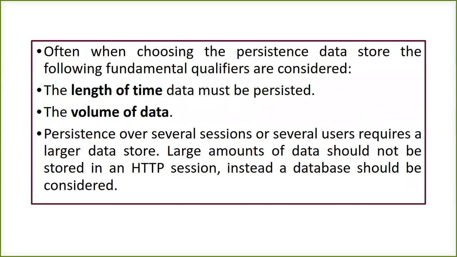When choosing the persistent data storage place, we need to understand two qualifiers, the length of time and the volume of the data. So it is widely accepted that instead of using sessions and the HTTP session, we go with persistence of the data in external databases.